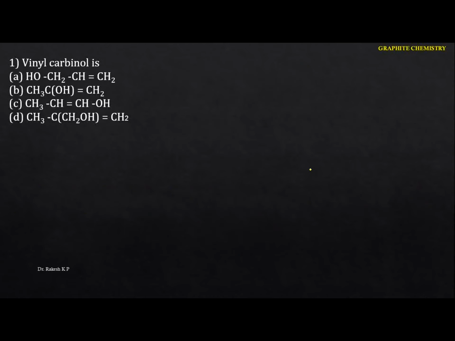Vinyl carbinol is. The first thing you have to know is what exactly the word carbinol means. Carbinol means methyl alcohol. So we know that carbinol is methyl alcohol, but here what they have given is vinyl.